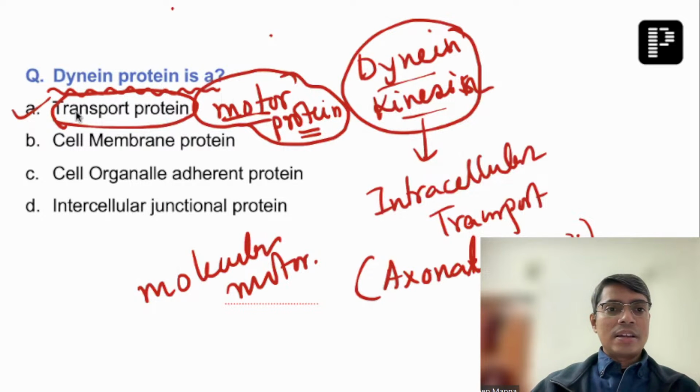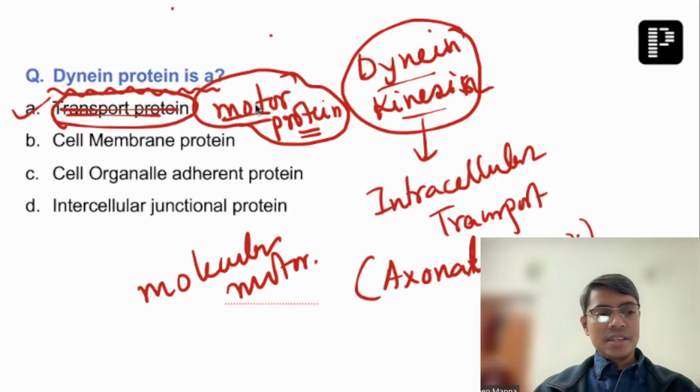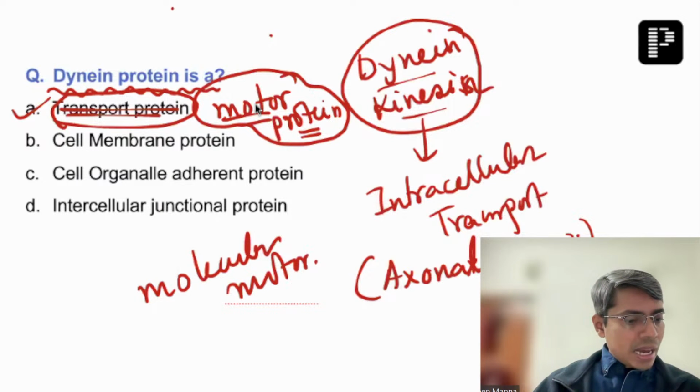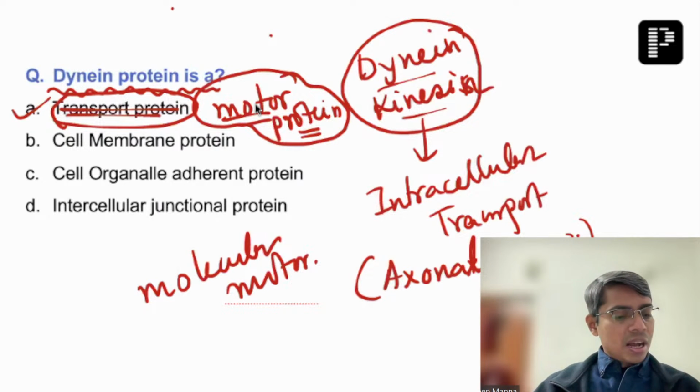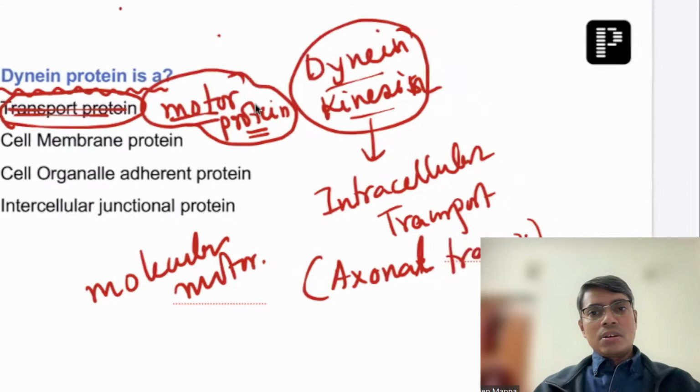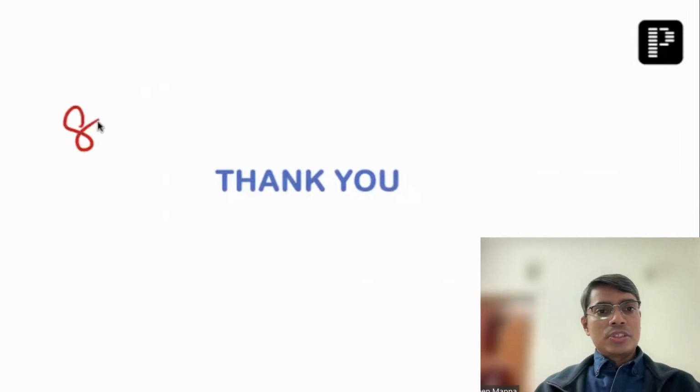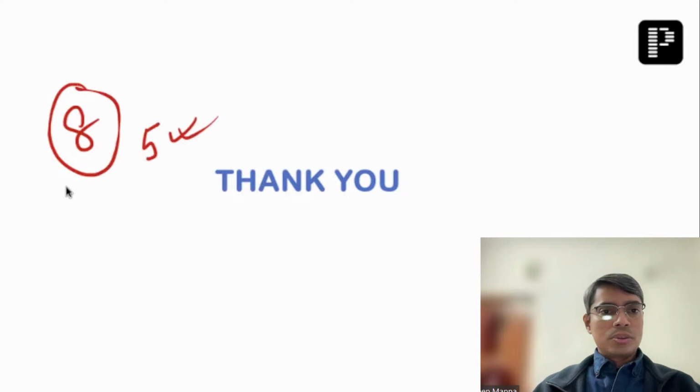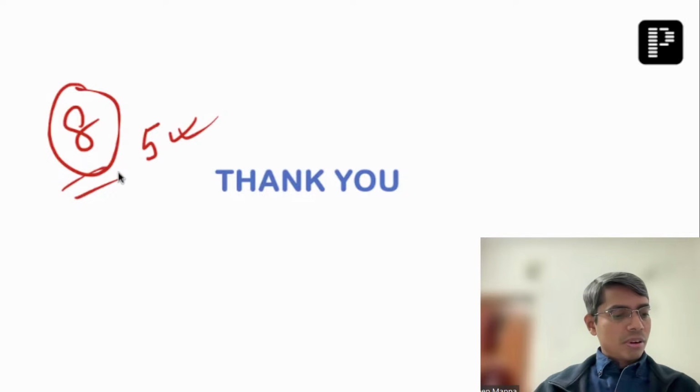Very good. So I'll cut this. All of you are saying the motor protein was there in the option, and that is the best for dynein, right? So this was the correct answer. I believe these are the questions which were asked from physiology. Altogether I have counted a total of 8 questions from physiology. And if you have watched my LRR session, at least 5 questions have been asked from that session, right? So I hope this is all from physiology.